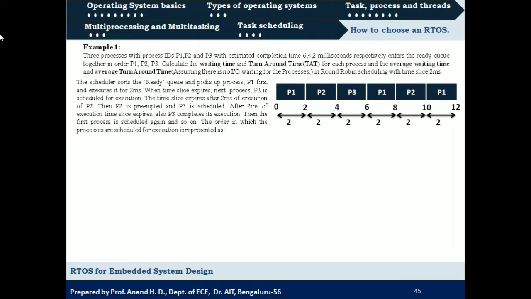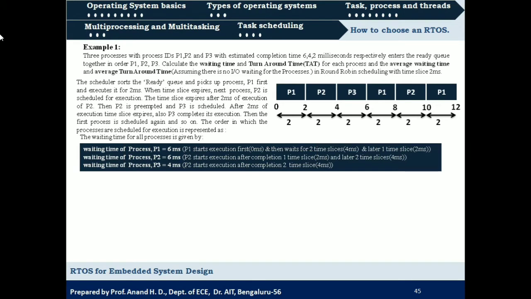If you consider process P1, initially it has no waiting time, but P1 should wait for these 2 milliseconds when P2 is executing, these 2 milliseconds when P3 is executing, and again these 2 milliseconds when P2 is executing. So the waiting time of P1 will be 6 milliseconds, right? And then P2 should wait when P1 is executing here for 2 milliseconds, again when P3 is executing for 2 milliseconds, and when P1 is executing for 2 milliseconds.